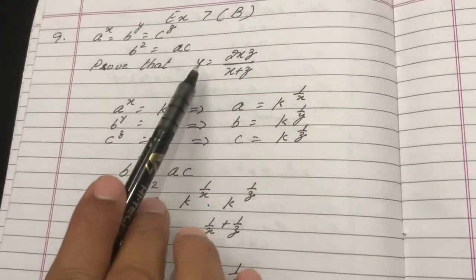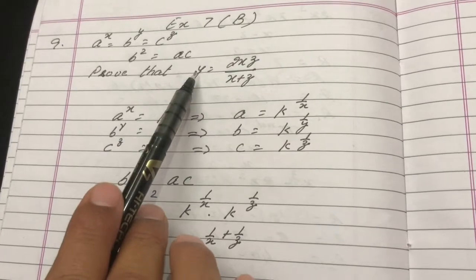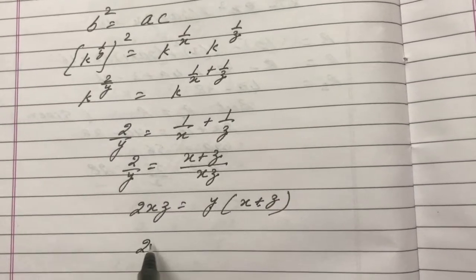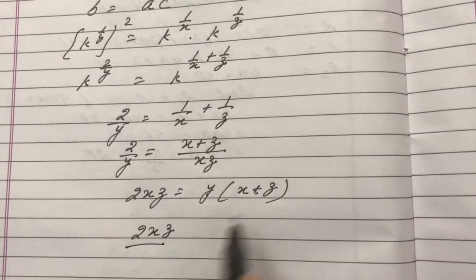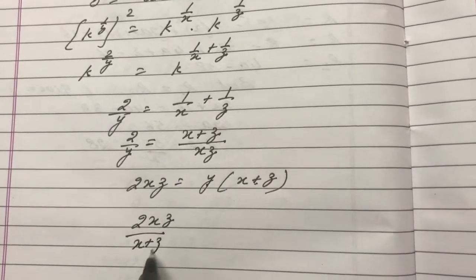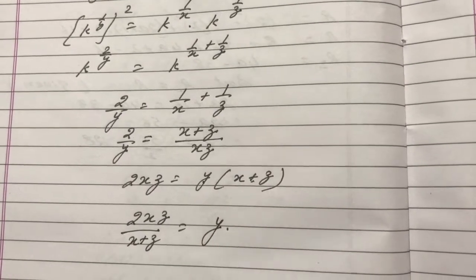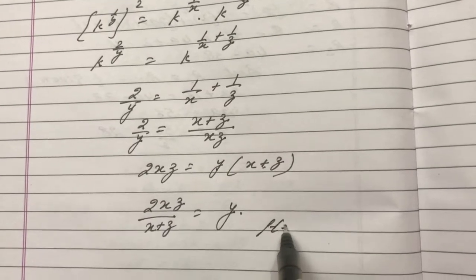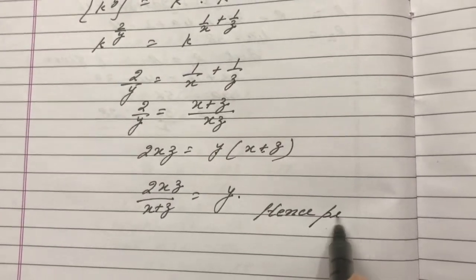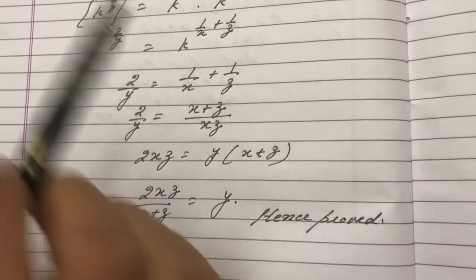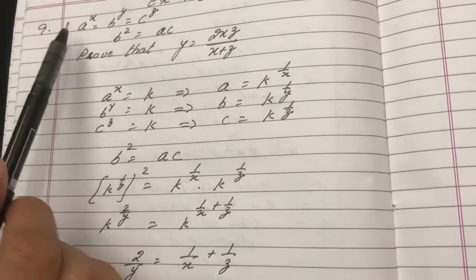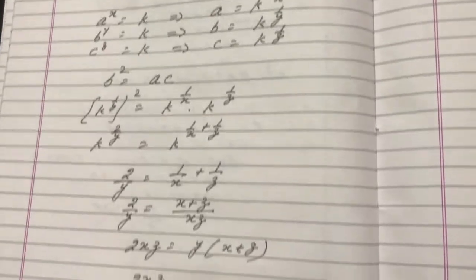To make y the subject, x plus z will get divided here. 2xz upon x plus z is equal to y. That I have to prove. So hence proved. It was an easier one. Still you must remember to put everything equal to k, because these three are equal.